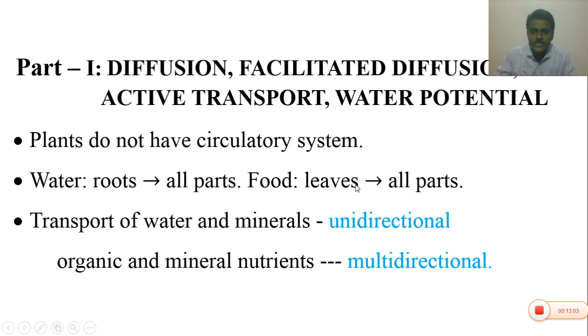The plant leaves also prepare food materials. That food is transported to different parts of the plant body like roots, flowers, fruits and seeds. But how are water, food materials and minerals transported?